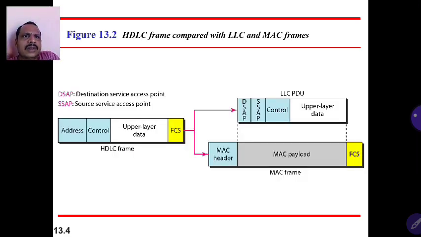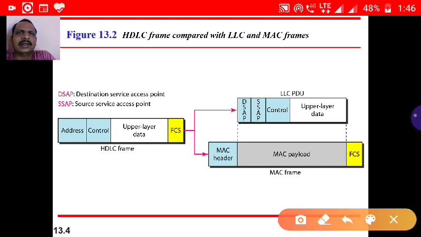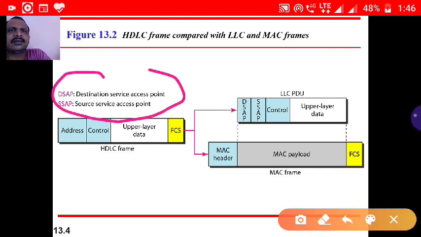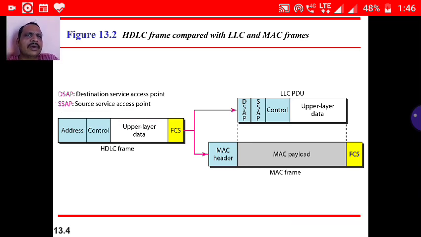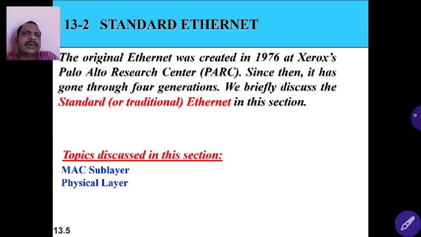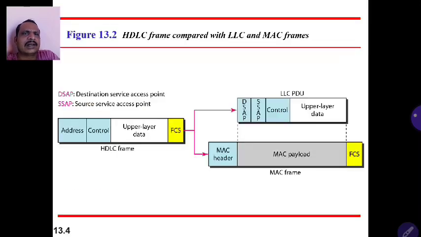The frame formats, in comparison with the HDLC MAC frame formats, will differ by two fields. The two fields are DSAP and SSAP. DSAP is the destination service access point, and SSAP is the source service access point. These two fields additionally get added to the HDLC frame format. HDLC has a separate frame format, where the flag is 0 followed by six 1s and a 0. Here the whole frame format will differ. We'll see that. First we are going to discuss the standard Ethernet.